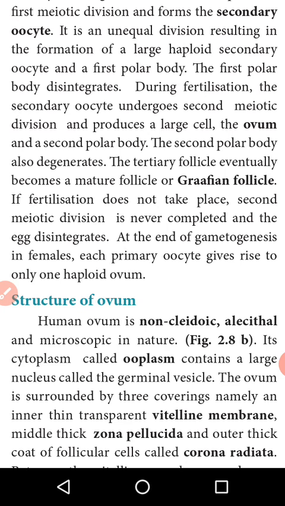Now the difference between spermatogenesis and oogenesis. At the end of spermatogenesis, four equal spermatids are produced. But at the end of oogenesis, the primary oocyte finally produces only one ovum. This is the main difference between spermatogenesis and oogenesis.